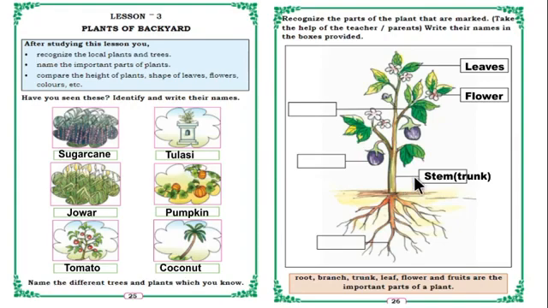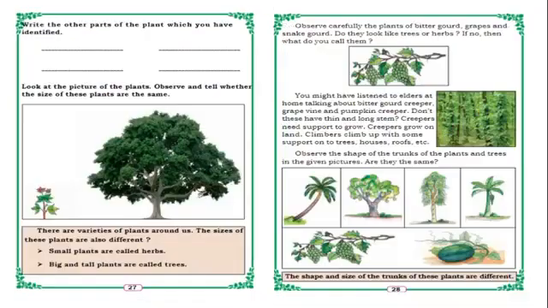So next one is roots, these are roots. And fruit, so this is the fruit. Next one is branches, so these are the branches of the plant, isn't it? So these are some important parts of the plant. Okay, so next page, write the other parts of the plant which you have identified. So we have labeled some important parts of the plant.